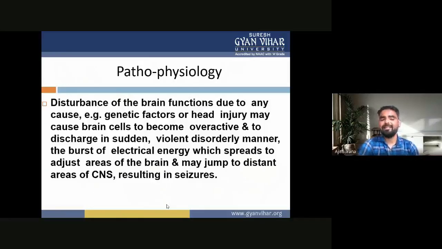If any disturbance of brain function occurs due to any cause, for example genetic factors or head injury, it may cause the brain cells to become overactive and to discharge in a sudden, violent, disorderly manner. The burst of electrical energy will spread to the adjacent area of the brain and may jump to distant areas of the central nervous system, resulting in seizures. So this is the pathophysiology of epilepsy.